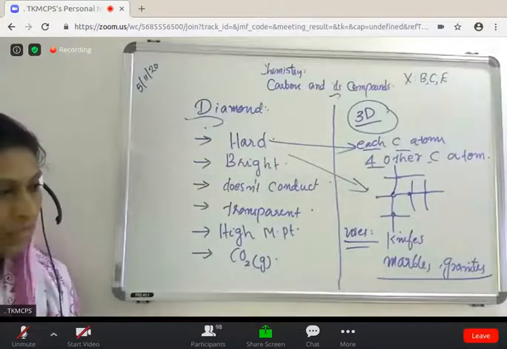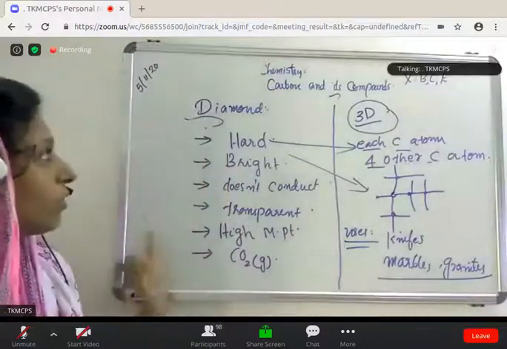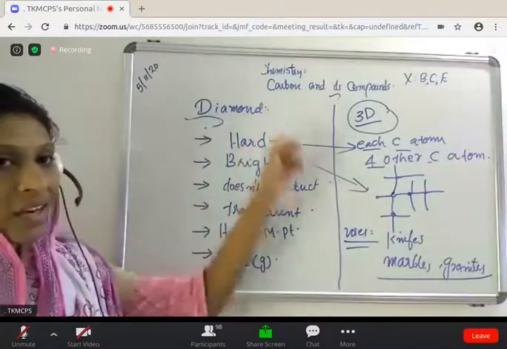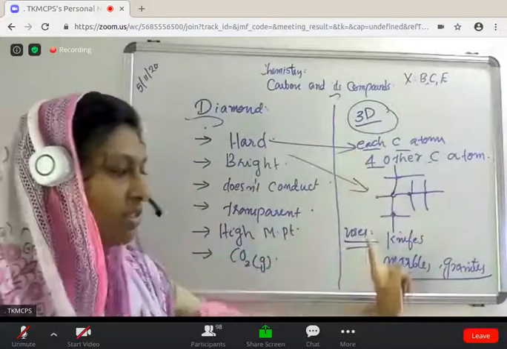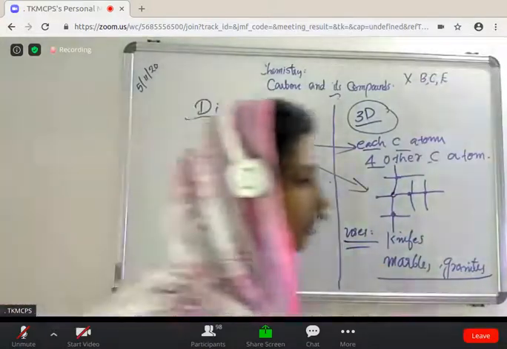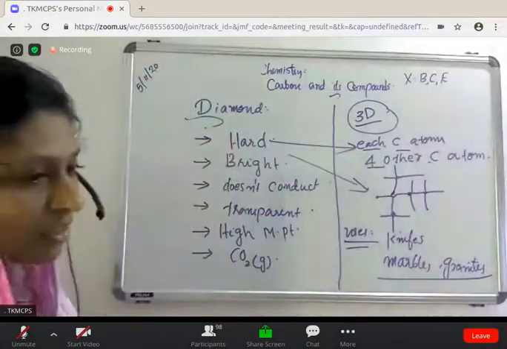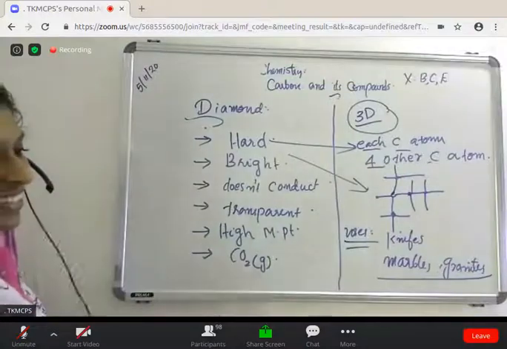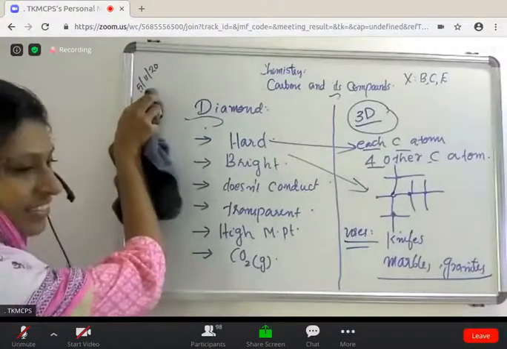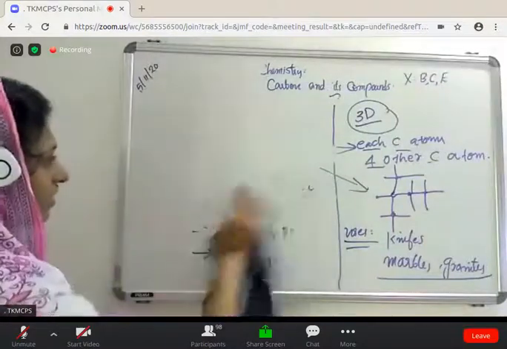Okay, so enough. We learned about diamond, the characters of diamond, the structure and some uses. This much. Next one, what is the next allotrope? Yeah, stone cutter. What is the next one? Graphite.